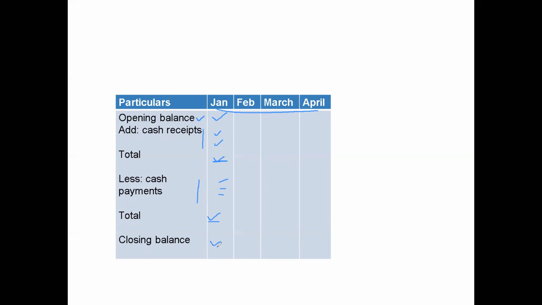Now this closing balance will become the opening balance for the next month. Again, we'll write all the cash receipts, cash payments, and find out the difference. We'll get the closing balance of February. It will become the opening balance for March. So month-wise, we have to prepare the cash budget. The closing balance can be positive or negative, so there can be either a cash inflow or more of a cash outflow.